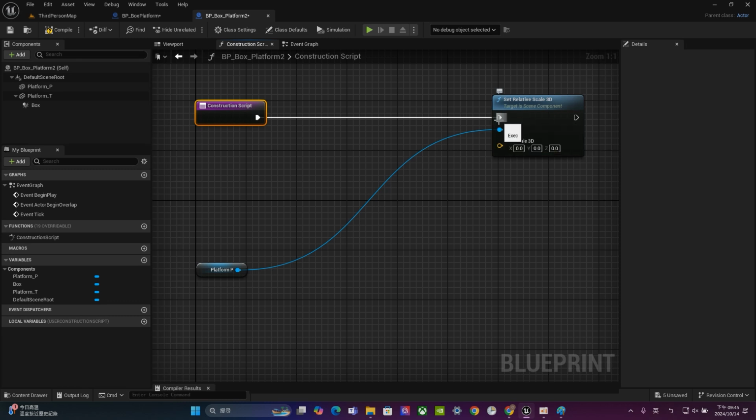And if I don't want this one anymore, how can we do that? Just hold on your Alt key and click, and it will disappear. Alright, so now we have this.